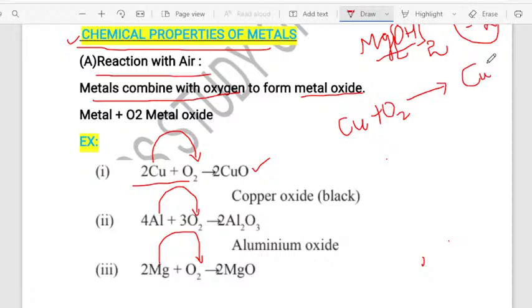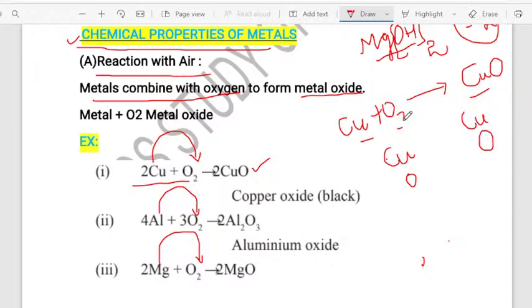So I have told you, whenever you are balancing, you want to write the number of elements present in both the reactant and product. So write what is present in the reactant. Copper is present and also oxygen is present, and whichever is present in the LHS will be present in the RHS also. So here also copper is there and oxygen is there.